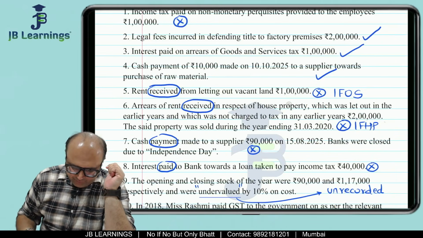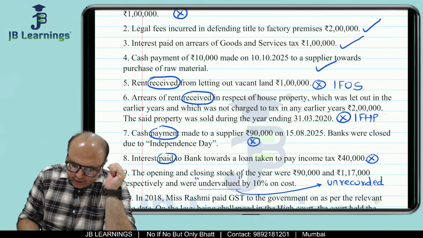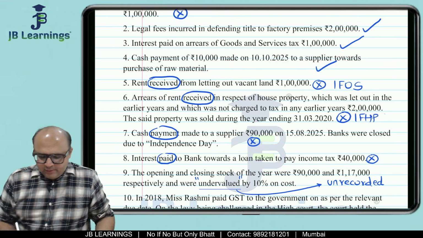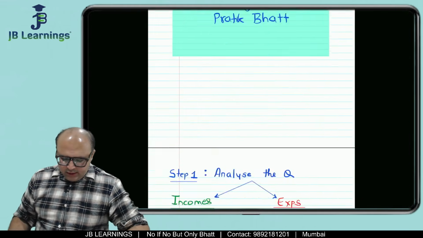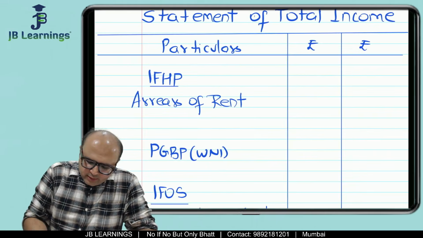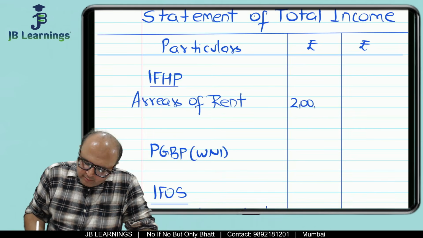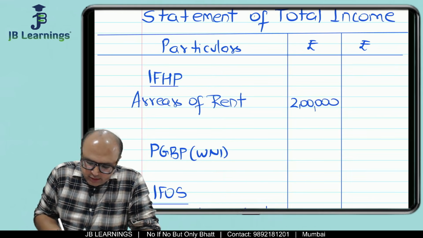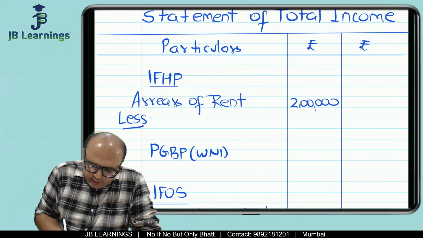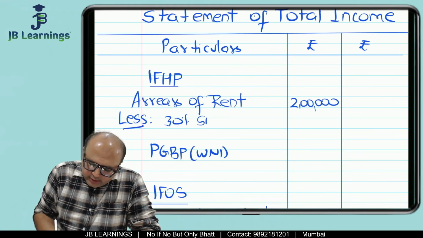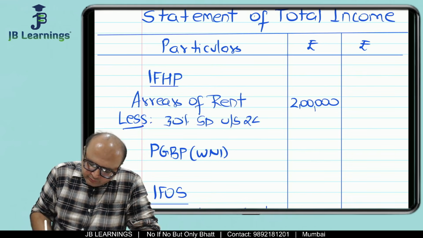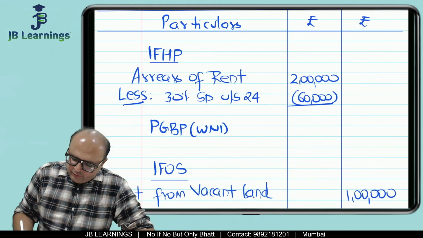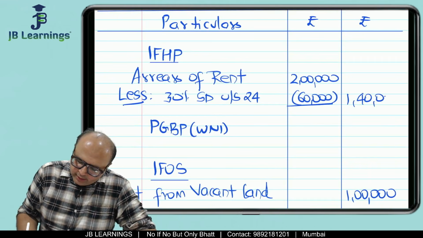Then friends, there is arrears of rent received and related to house property, rupees 2 lakhs. Now this is related to house property. So what we will do is arrears of rent 2 lakh, but that we will write in the inner column. Why inner column? Because in arrears of rent you have standard deduction, if you remember. So then we have 30% standard deduction under section 24. So there is a standard deduction of 60,000, and therefore in the outer column we will write down 1,40,000.